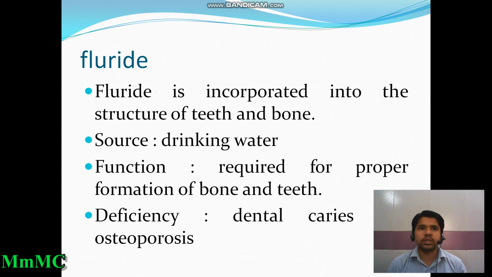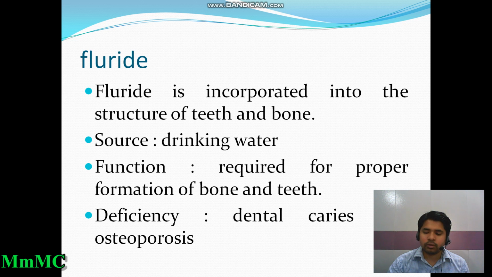And all of you see in advertisements for toothpaste that they say our toothpaste is fluoride rich. Why? Because fluoride is necessary for our teeth. So they advertise that our paste is rich in fluoride, that means our toothpaste is very effective for your teeth.